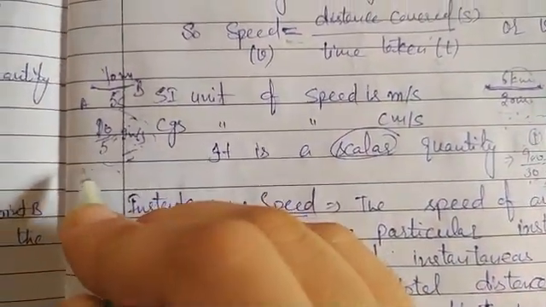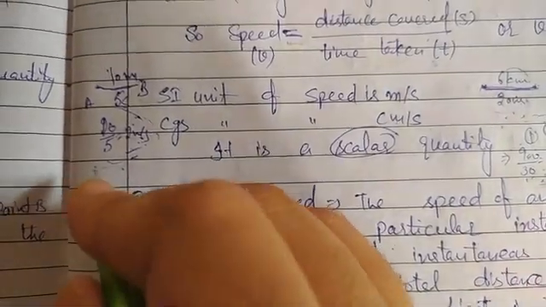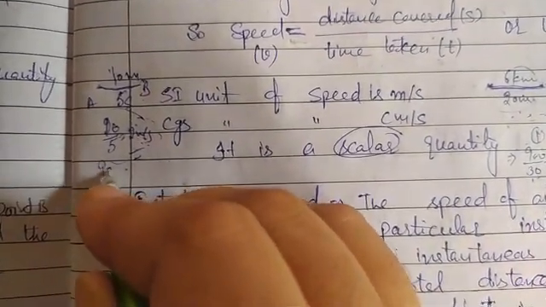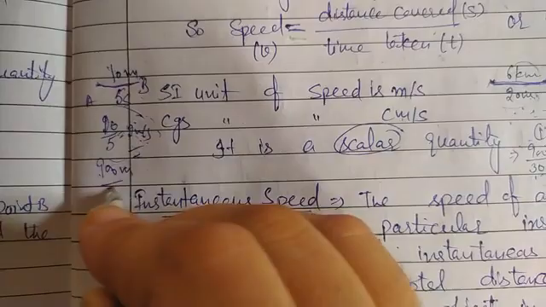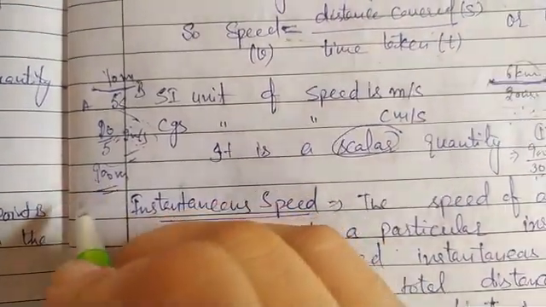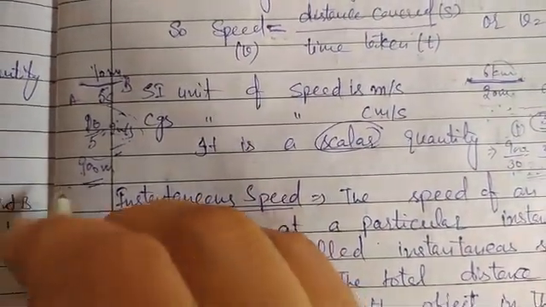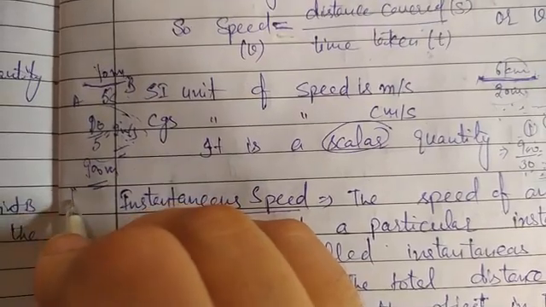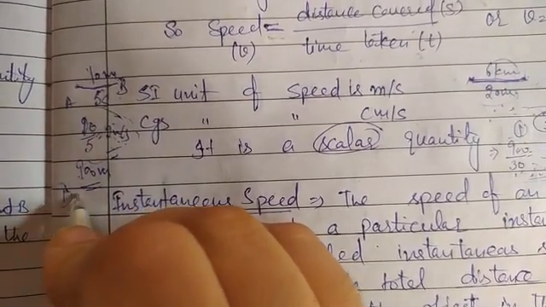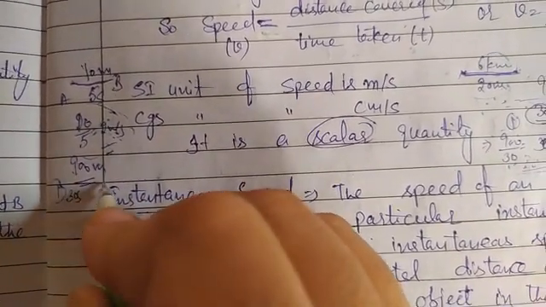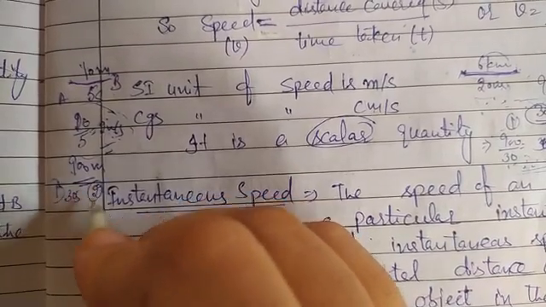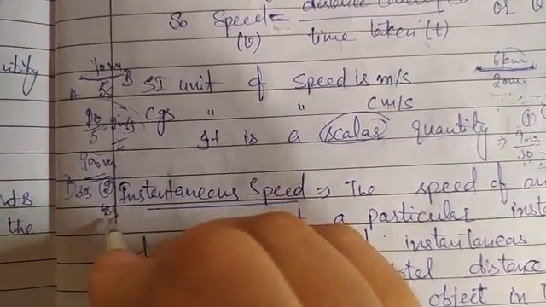For example, there are two cars, and the two cars have to cover the same distance, that is 900 meters. The time taken by the first car is 30 seconds, and the time taken by the second car is 45 seconds.